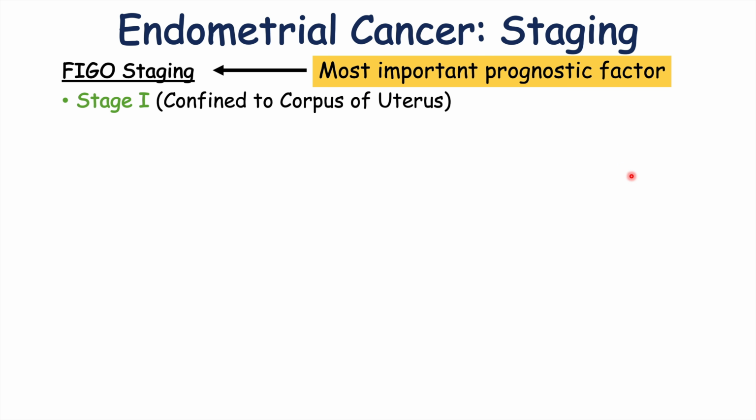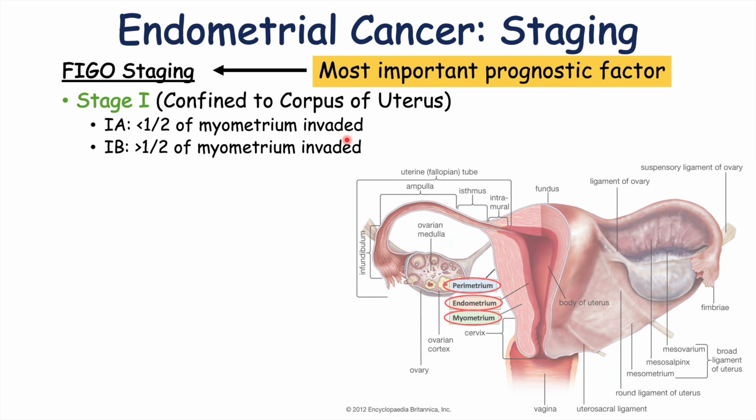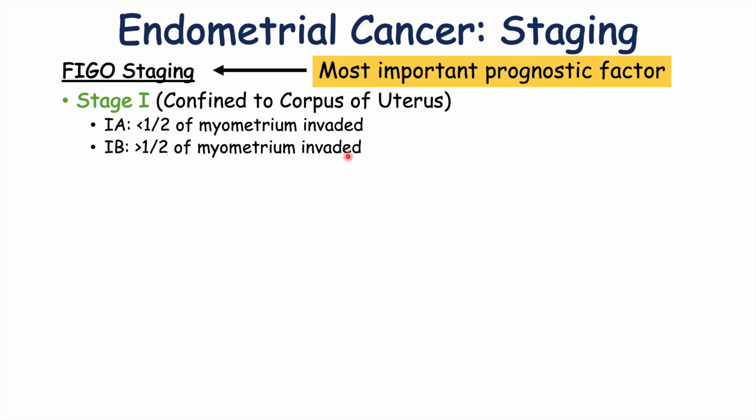So the lower the stage, the better the prognosis. Stage 1 is going to be confined to the corpus of the uterus. It's going to be confined to the uterus. And stage 1 is separated into stage 1A and 1B. 1A is where there is less than half of the myometrium invaded. We talked about that layer of the uterus, that muscular layer below the endometrium. So if less than half of that myometrium is invaded, that would be 1A. If at least half of the myometrium is invaded, that would be 1B.